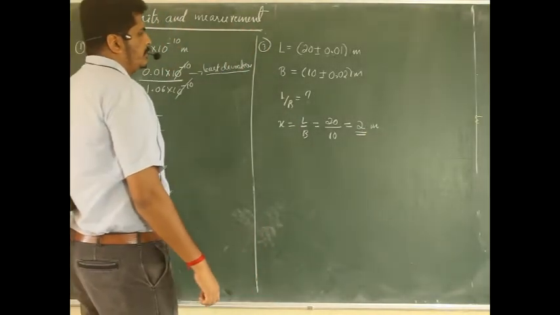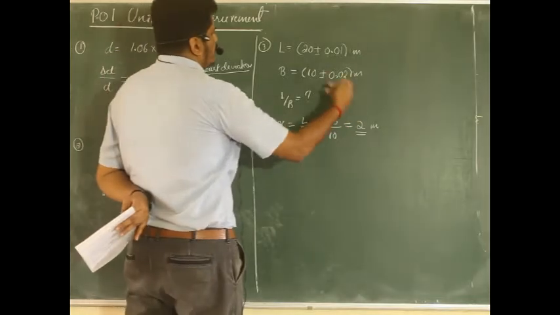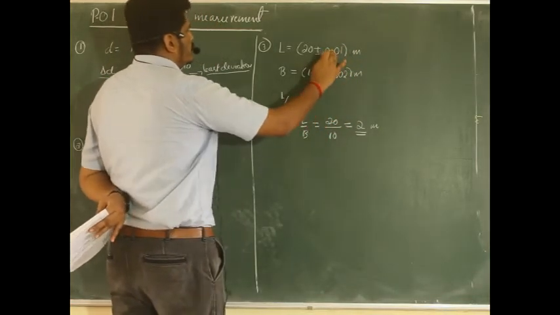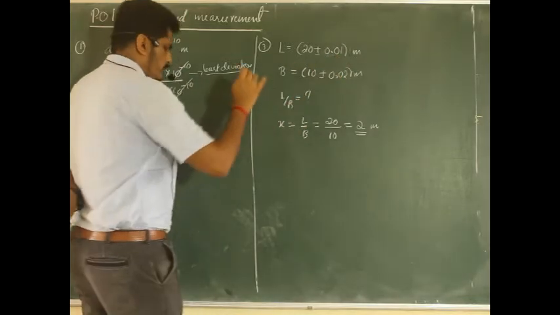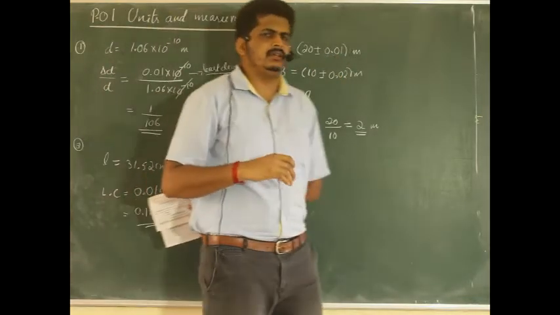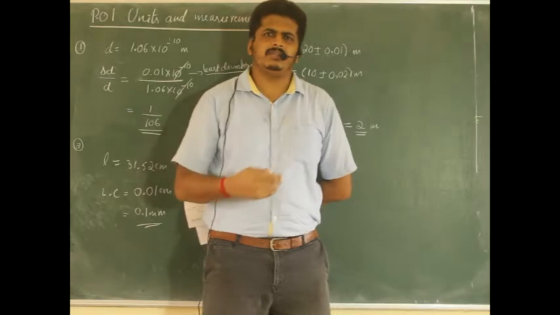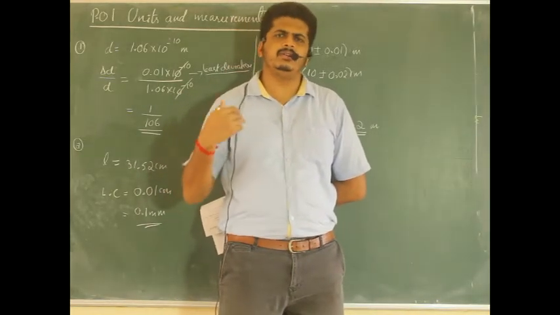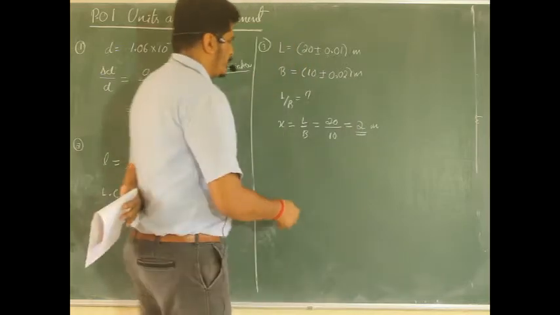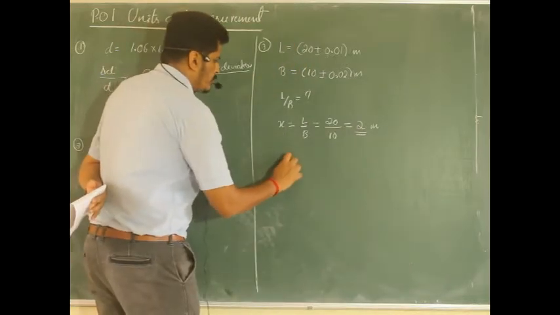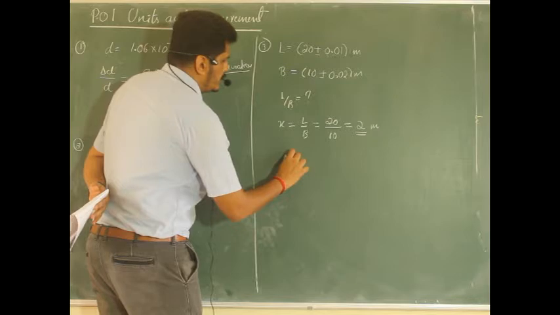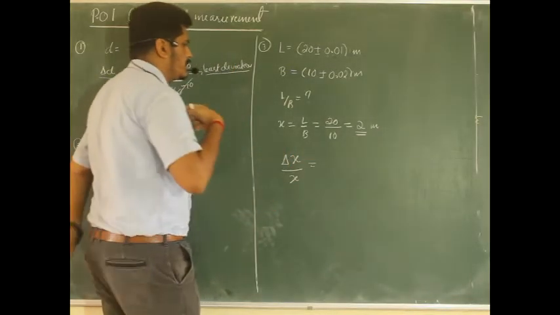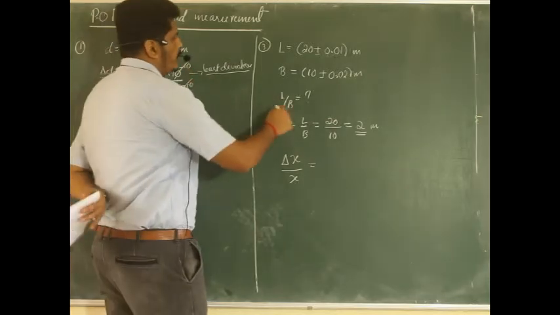Next, whether we can neglect the error? No, because it gives the most precise value. That's why we have to include the error itself. But along with that, we cannot directly just add up or something like that. We have got a set of formulas for that, to find out the error in that. So how to find out error? You might be remembering the formula. I will take delta x by x. What is delta x? That means error in the value of L by B.